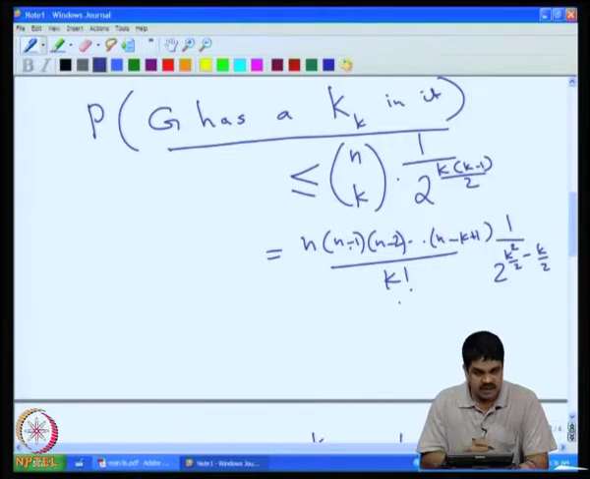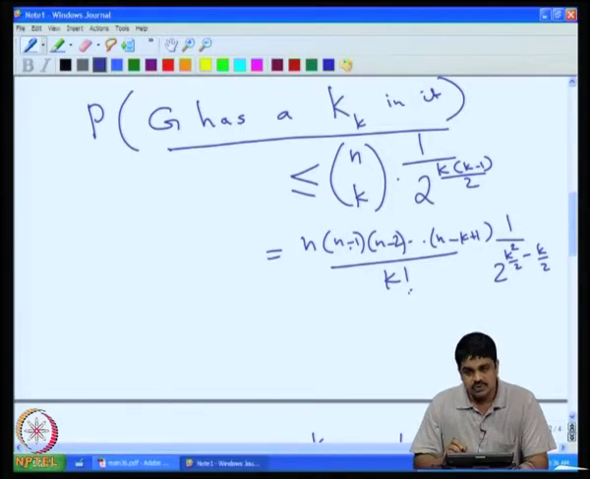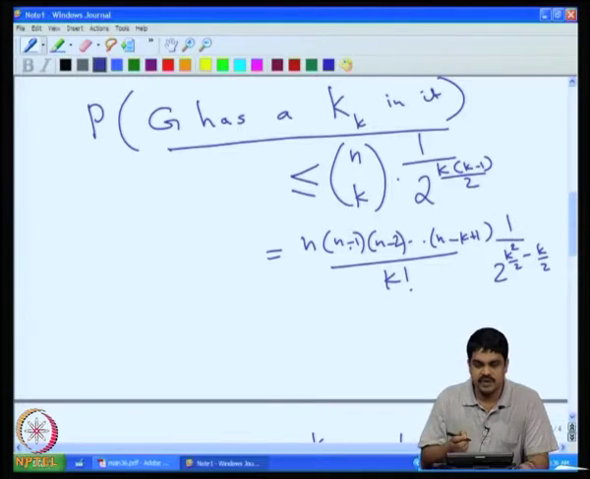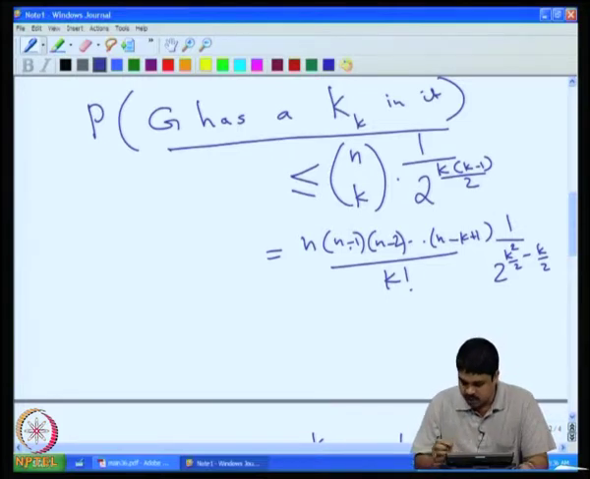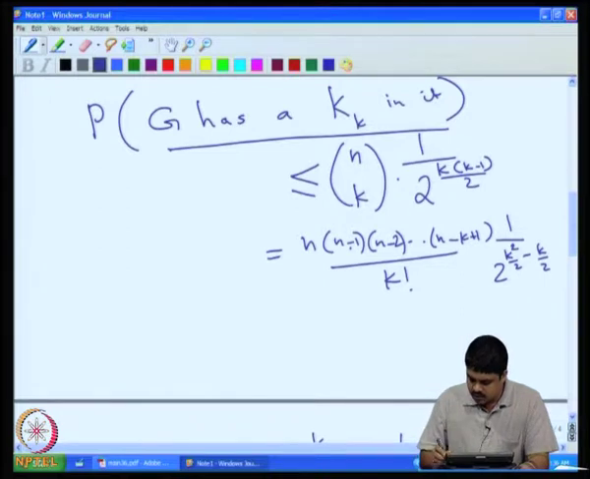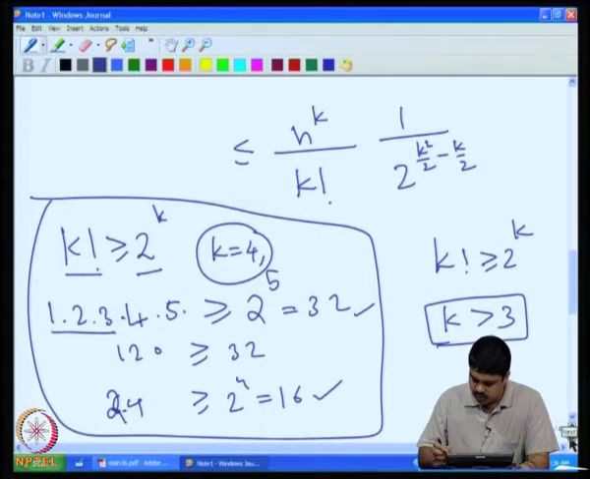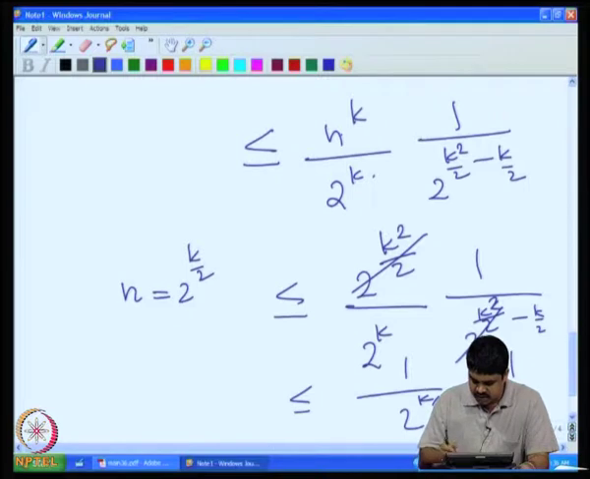For that, as we calculated, we needed the assumption that k is greater than or equal to 4, because k equal to 3 is not happening. Below it is clear that for 2 raised to k we know the values, therefore we do not have to bother about it. Now substitute it, and we cancelled all the things, and finally we also substitute n equal to 2 raised to k by 2.